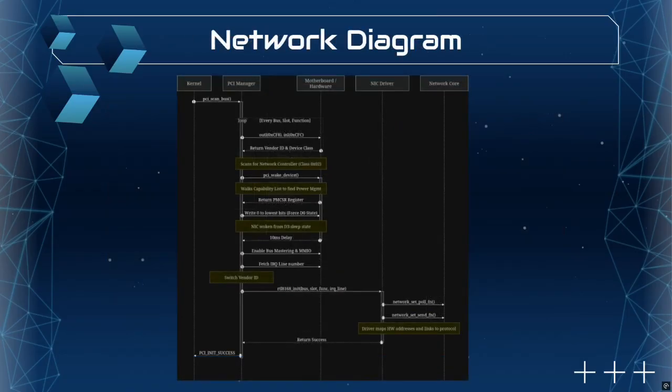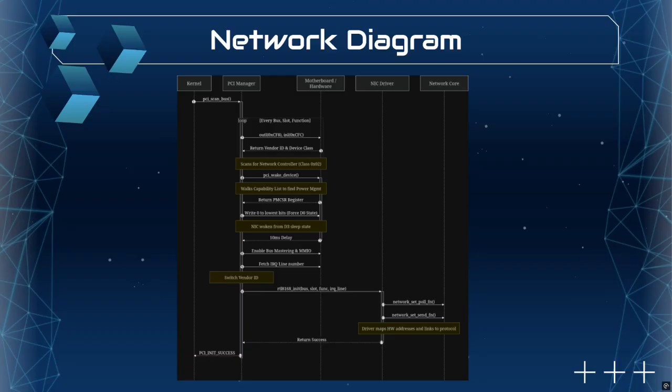The piece of the project that I'll be presenting is the network stack. So this will include the full pipeline that gets a math workload from a host machine into kernel memory and then ready to execute. As you can see from this first chart here, at boot, the kernel calls the PCI scan bus, which loops over every bus, slot, and function on the motherboard using port I/O to read each device's vendor and class code. The reason why we do a full brute force scan like this is that there's no OS here to hand us the device handler. We have to find the hardware ourselves.